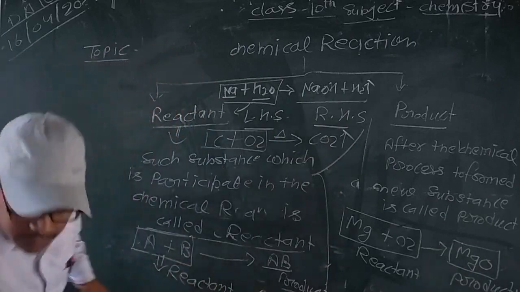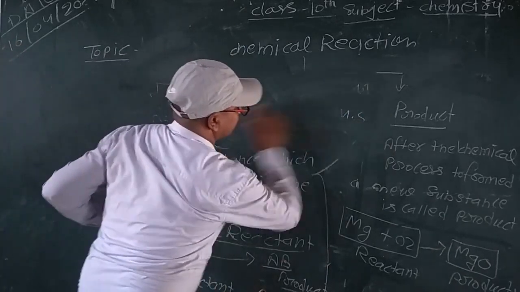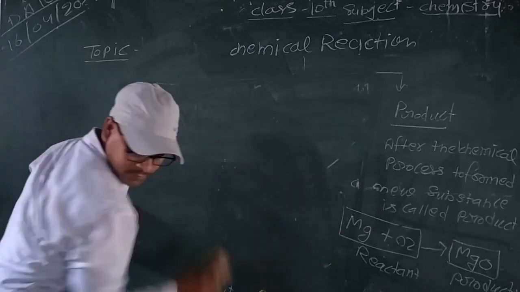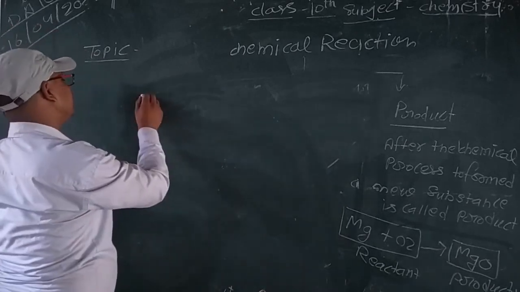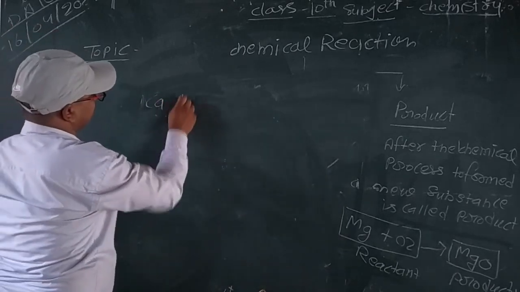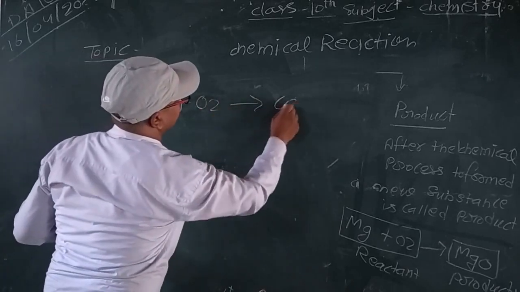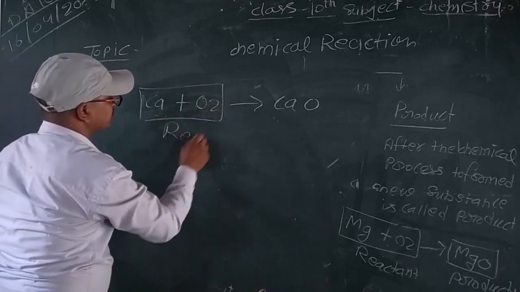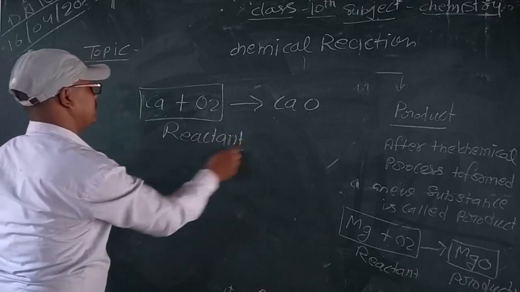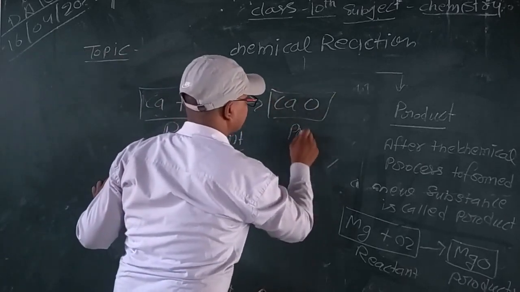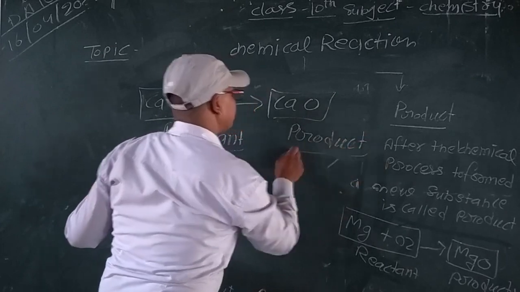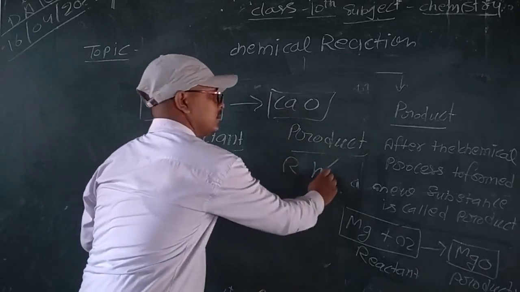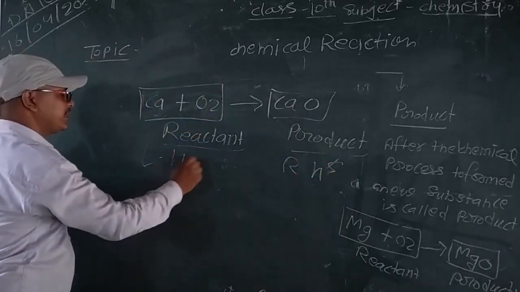Another example: calcium reacts with oxygen to form calcium oxide. It is a part of the reactant, and it is a part of the product. Always write the product on the right-hand side and the reactant on the left-hand side.